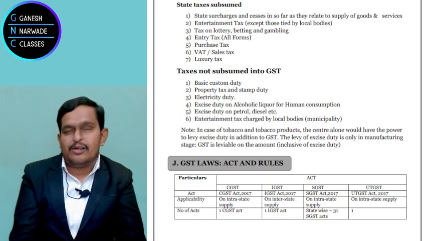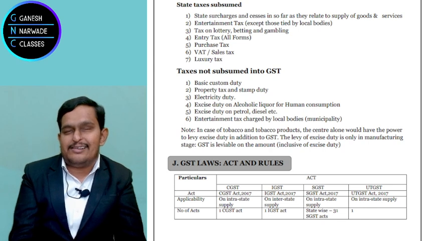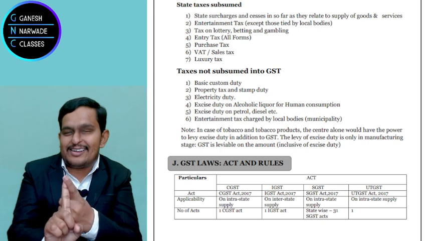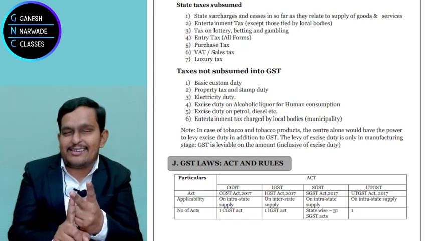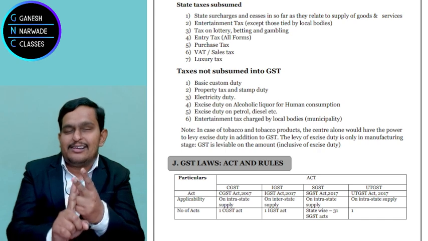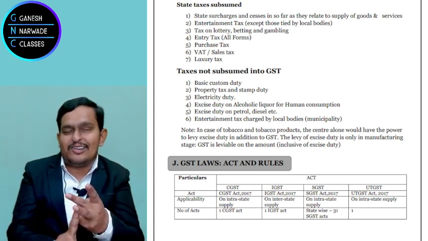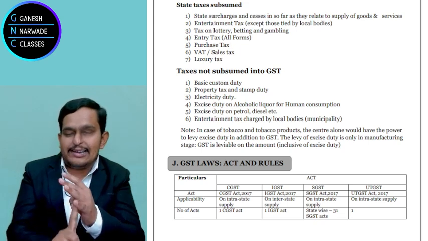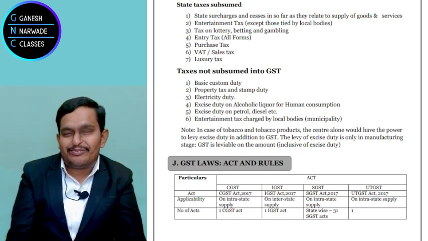Very good. So how many types of laws are there under GST? GST is one nation, one tax. But there is the Central Goods and Services Tax Act 2017. There is the State Goods and Services Tax Act 2017. Right? There is the Union Territory Goods and Services Tax Act 2017. There is the Integrated Goods and Services Tax Act 2017. Right? Very good.